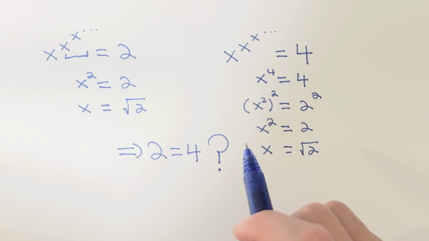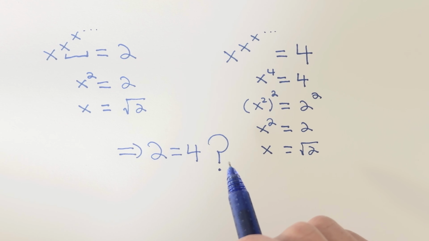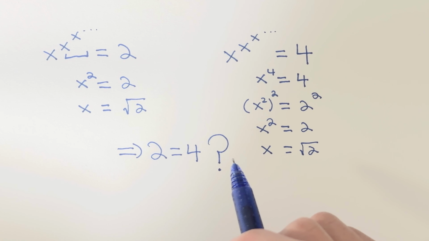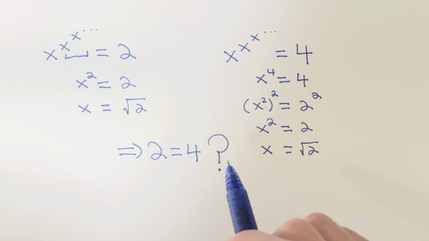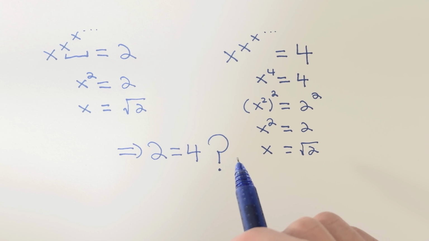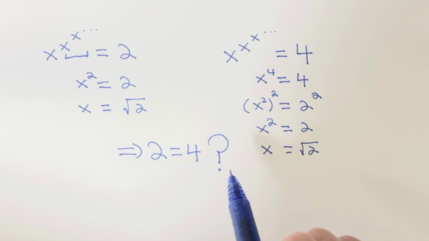The mistake is assuming infinity does not have boundaries. In math, this is called the Euler-Eisenstein Limit. An infinite power tower only works if the result stays between 1 over e and e. And that's about 0.36 and 2.71.